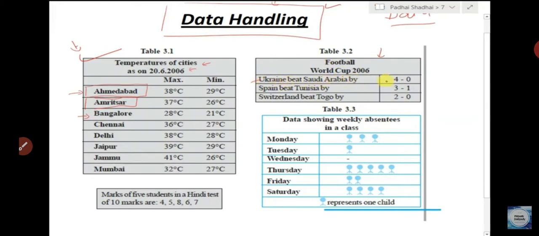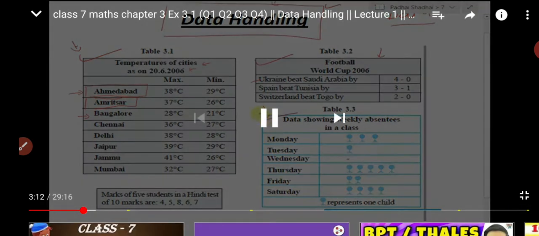Today our topic is data handling, and we are going to learn what is data and what is arithmetic mean, what is range, what is primary data, raw data and secondary data and so on, and how to organize the data. Now in your book there is given exercise table number 3.1, temperature of the cities. I will talk about it.